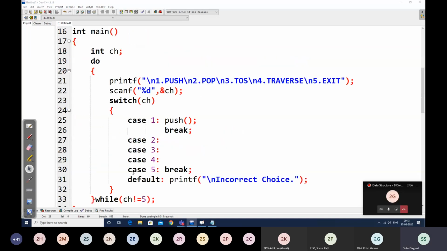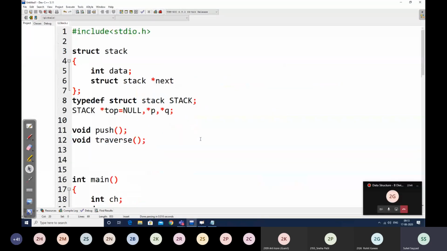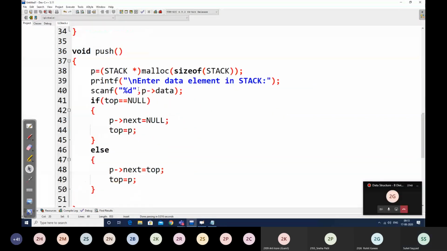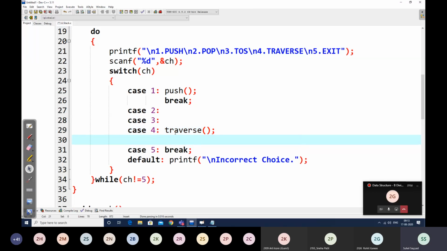So quickly try to save this linked list stack. And I'll just call the traverse. I forgot to call the traverse here.